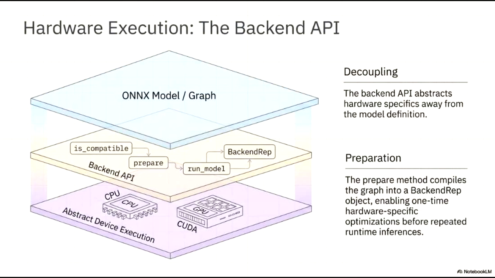A critical step in this process is preparation. The prepare method shown in the middle layer takes the generic ONNX graph and compiles it into a backend rep object. This compilation step is significant because it enables one-time, hardware-specific optimizations. By performing these optimizations during the preparation phase, we ensure that repeated runtime inferences are executed with maximum efficiency on the target device. Before this, functions like isCompatible verify hardware support, and once prepared, the run model function handles the execution using the optimized representation.